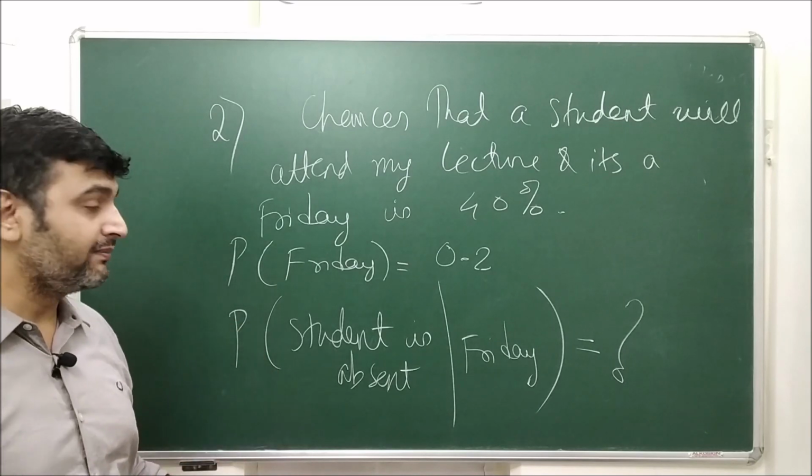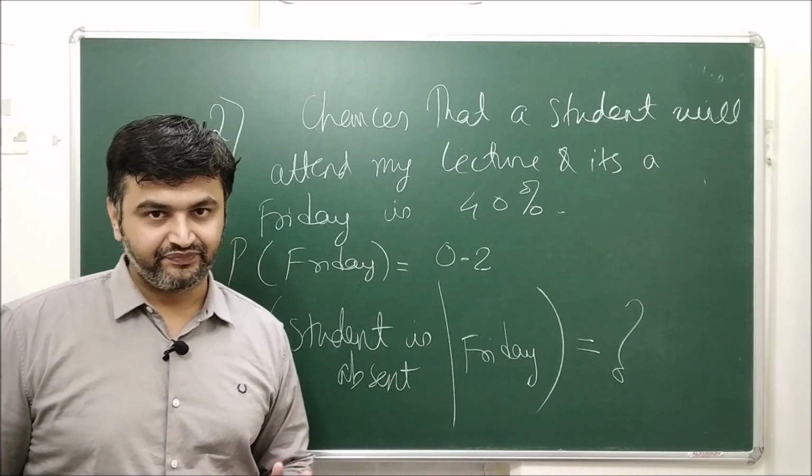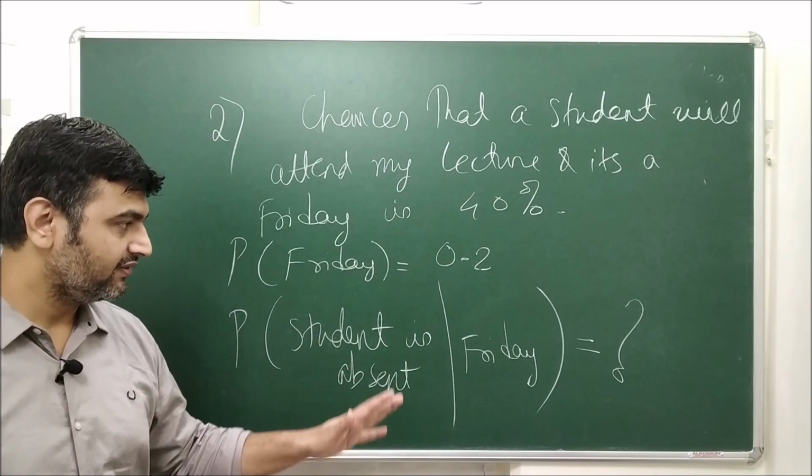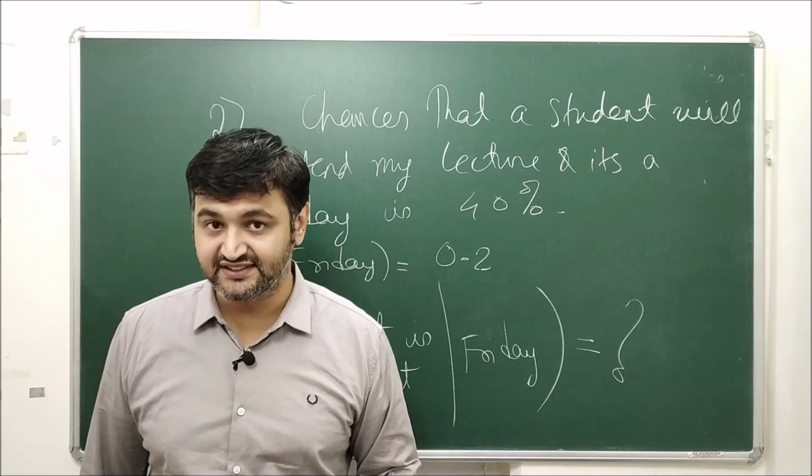The question is, what is the probability that the student is absent and today is Friday? This is the second question. So try to solve it and comment your answer in the comment section.